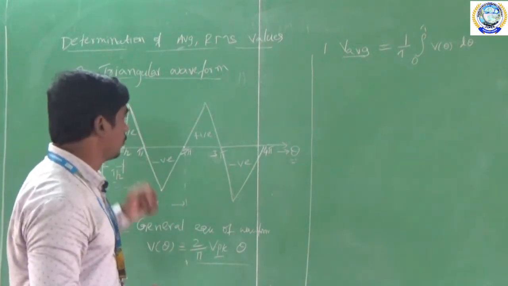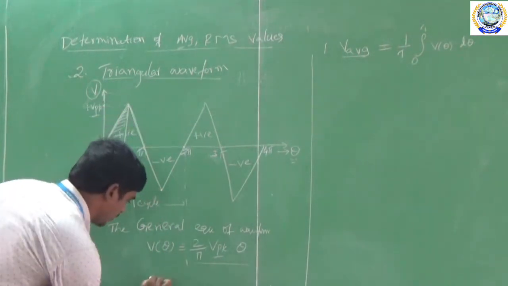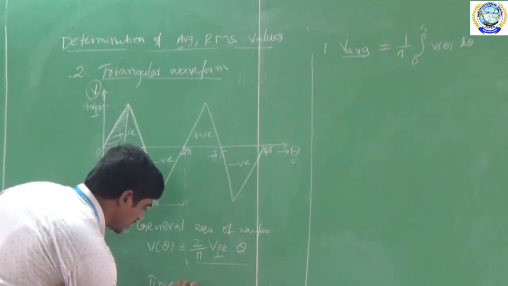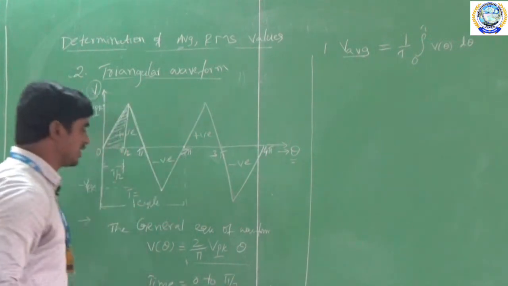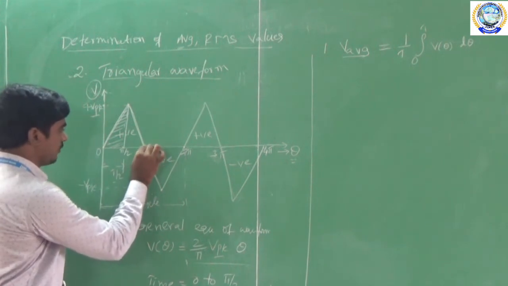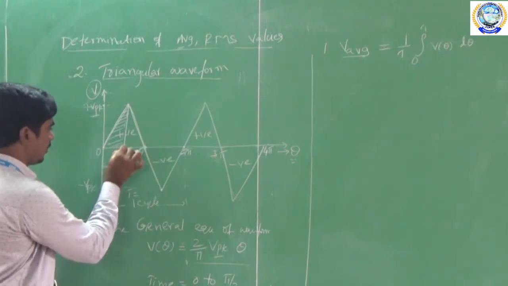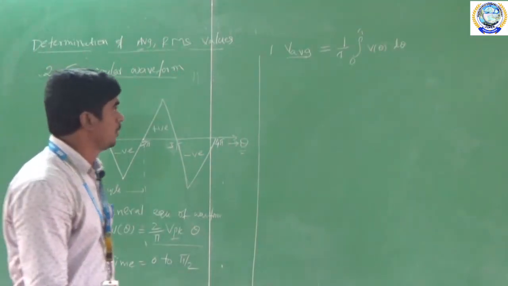So 1 by T, the time period, I am considering from 0 to pi by 2, that is T by 2. T by 2 is nothing but 0 to pi by 2 if the full period is pi.